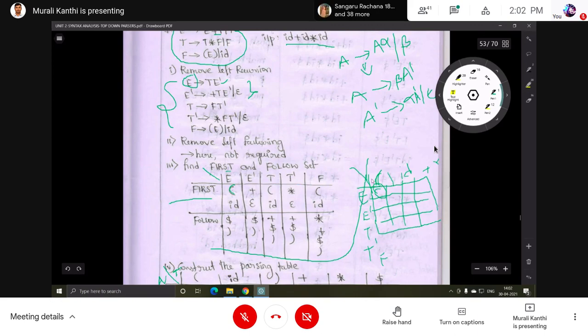First of E, we got open parenthesis. This open parenthesis is got from which production? First of E, then T, then F, then F. From this production we got open parenthesis.